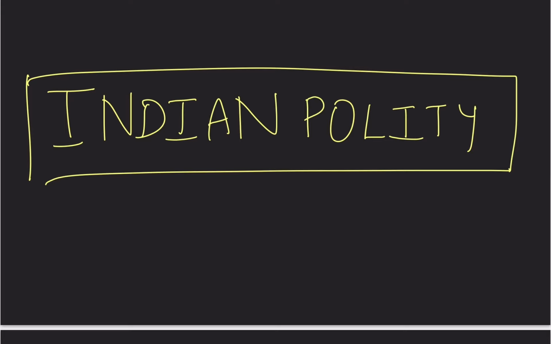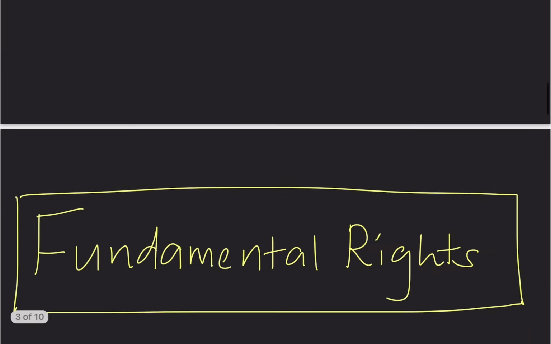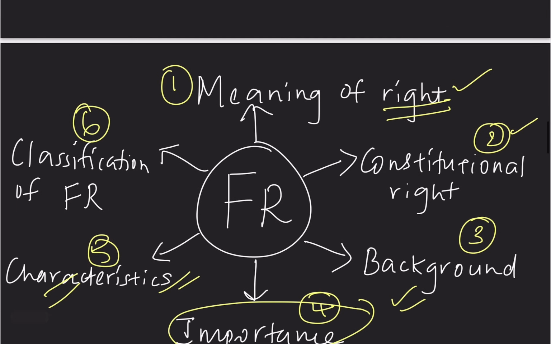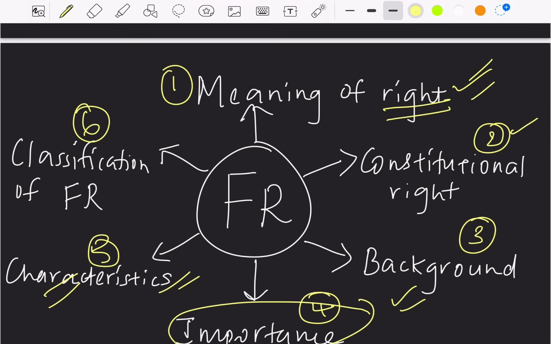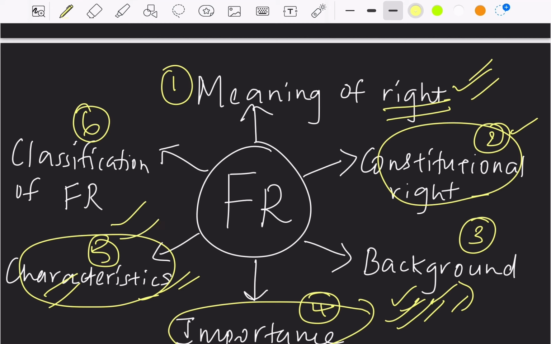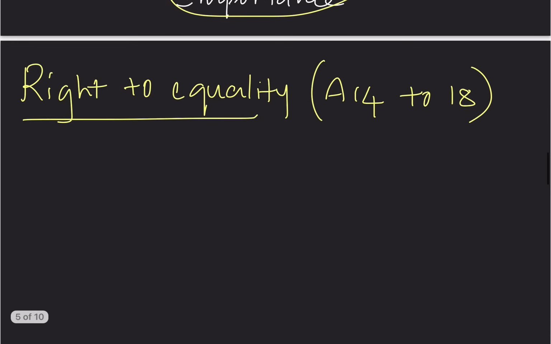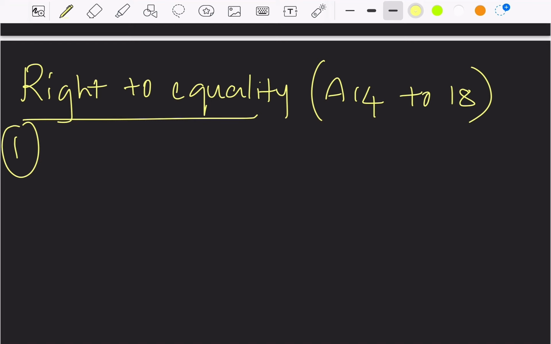So we were studying about Indian polity. As part of our discussion on Indian polity, we had started with fundamental rights. In fundamental rights, we had already seen the meaning of rights. We had studied about the constitutional rights. We had studied about America's Bill of Rights, and also the importance or the significance of fundamental rights were already discussed. We had seen some of the characteristics of fundamental rights, and we started with classification of fundamental rights. So, in fundamental rights, we studied that there are 6 fundamental rights. The first fundamental right is right to equality, which covers Articles 14 to 18.